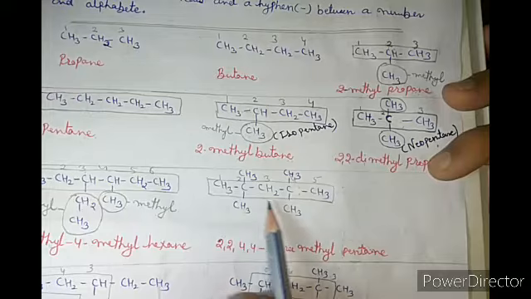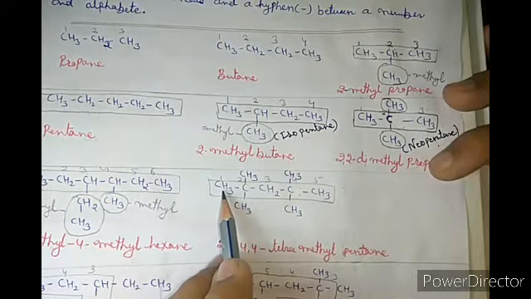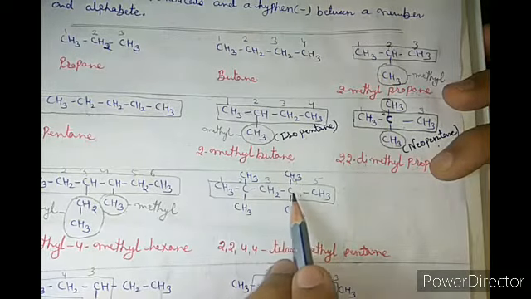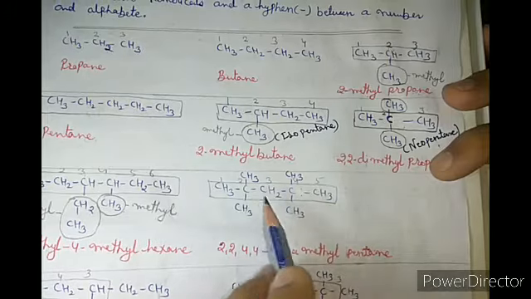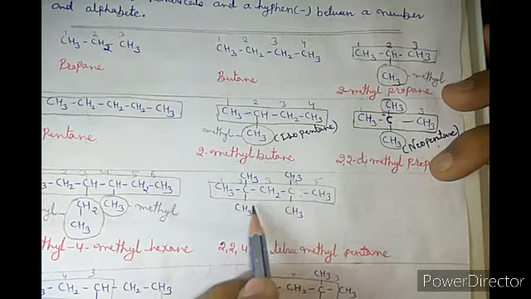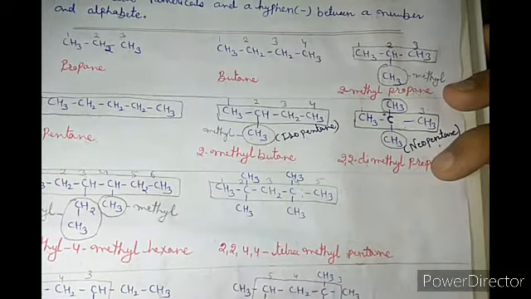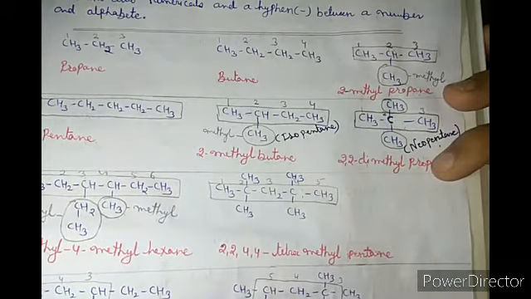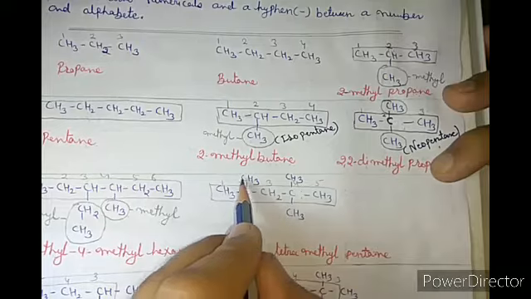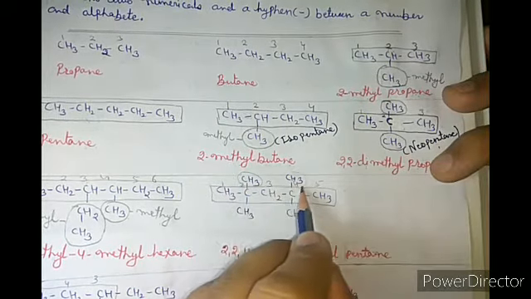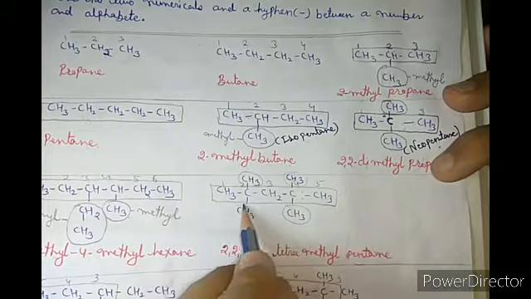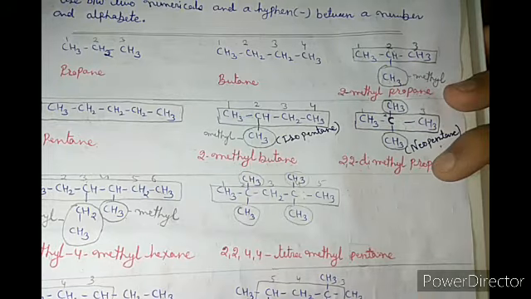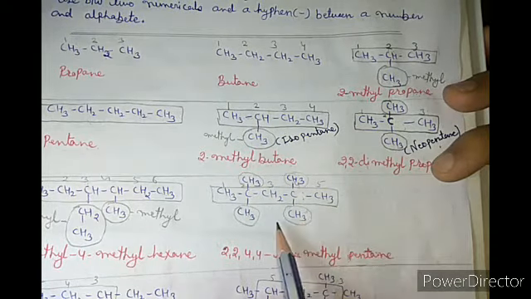Now let me consider that example. Here 5, sorry, 5 carbon atoms are arranged in a chain, and 4 methyl groups are attached on the second and fourth. If we consider the main chain, the maximum possible is 5 carbon. So that is a substituent, and that is also a substituent. All 4 are the same, that is methyl. So combined we can write that